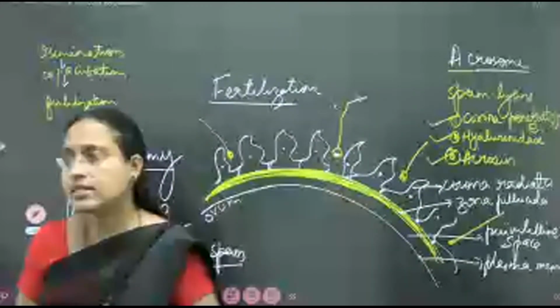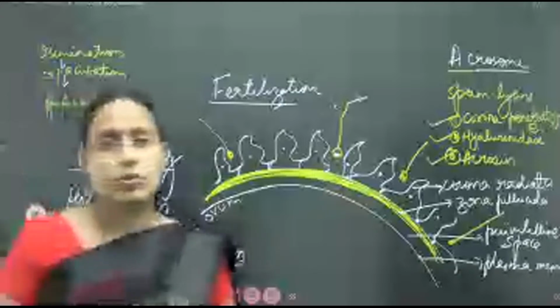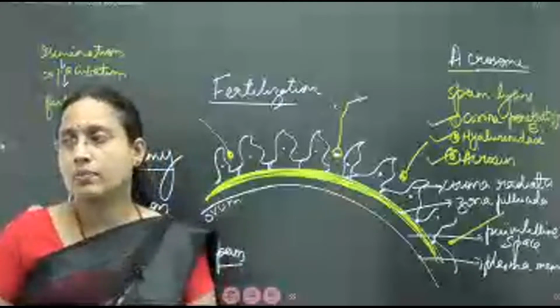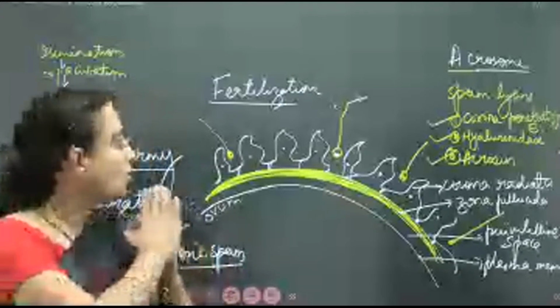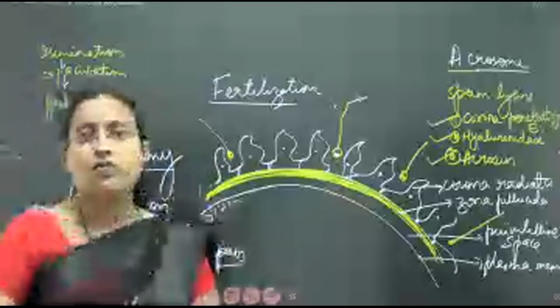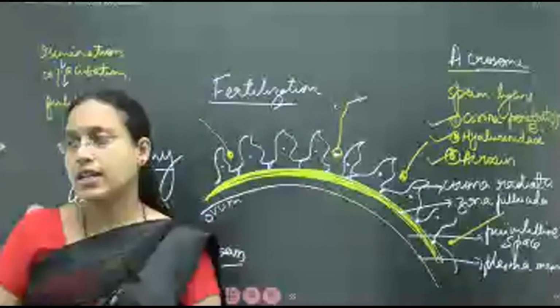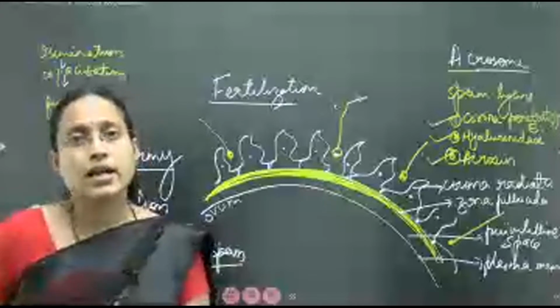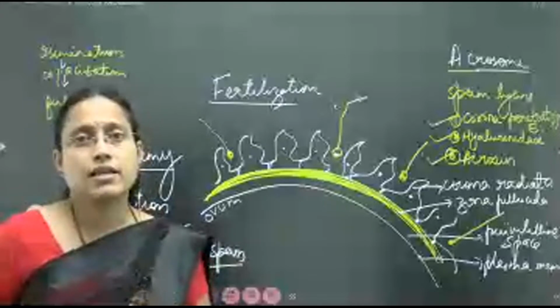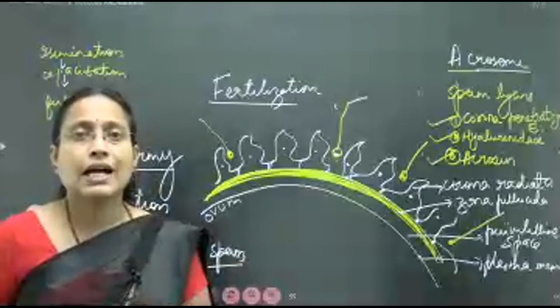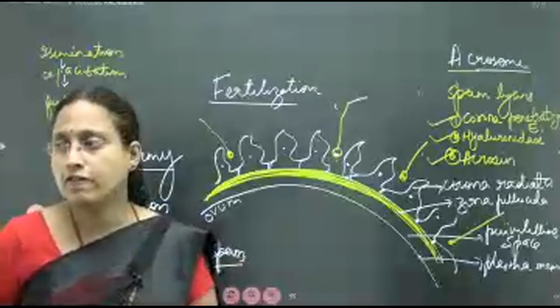So today's class will be up till here, only up to the beginning of fertilization. Further, I'll be continuing in the next class regarding other steps in fertilization.